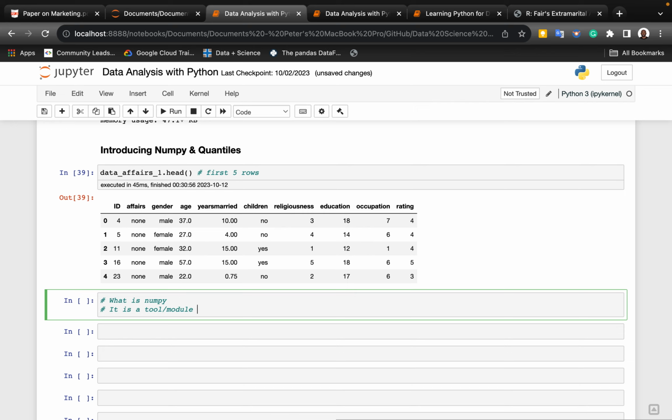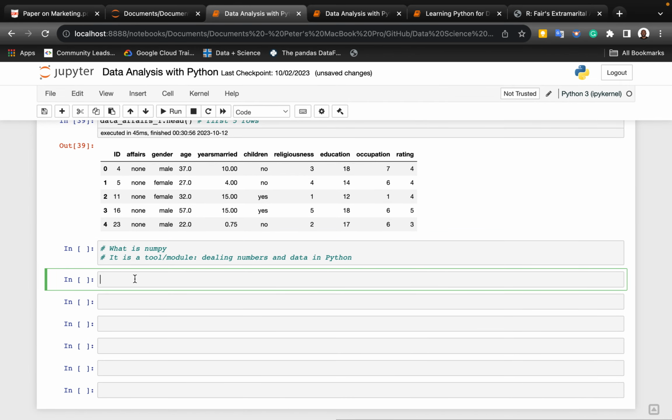It can do a lot of things. It can perform a whole lot of mathematical and arithmetic operations seamlessly, and it has advantages.